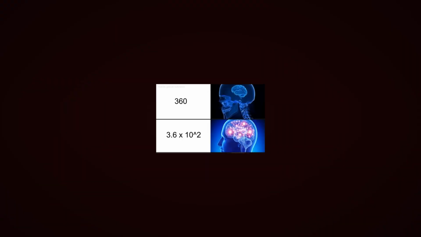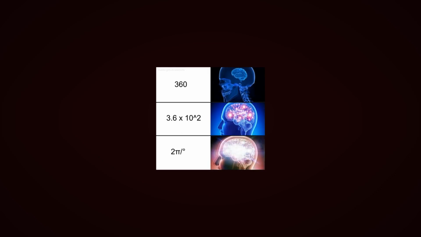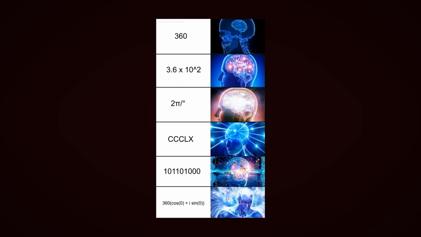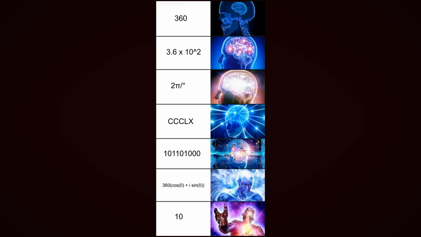360. 3.6 times 10^2. 2 pi divided by degrees. 360. I guess this is 360 in binary, but I don't feel like checking. 360(cos 0 + i sin 0). 10. Just thought y'all would like this.